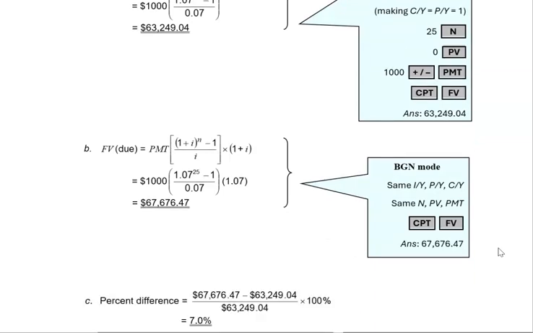So let's compare the two. For the percentage difference, you've got your 67,676.47 minus your 63,249.04. So you get the difference between the two, which is a little over 4,000. Divide it by the 63,249.04. Multiply that by your 100, and that's going to give you your percentage increase. And it works out that you get 7% more by putting it in at the beginning of the term.